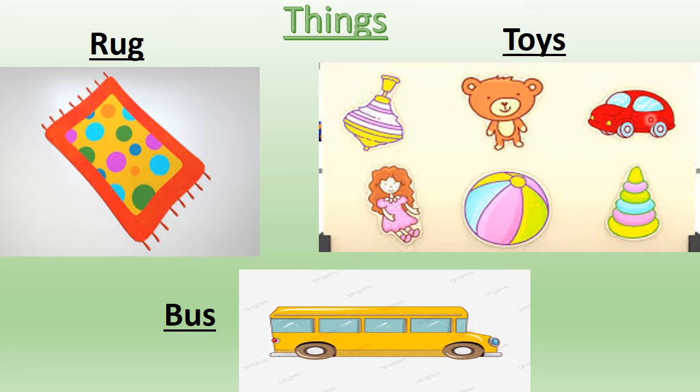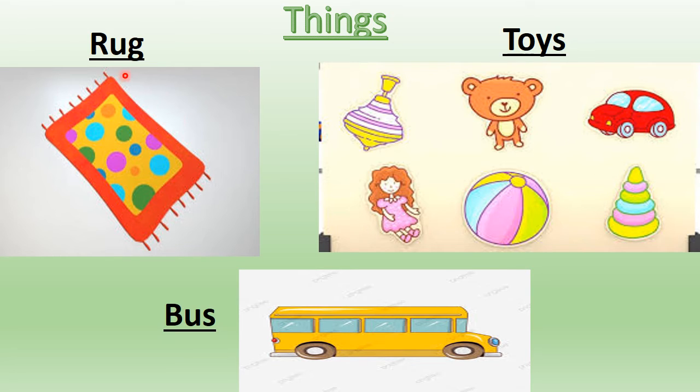For example, these are so many toys. This teddy bear, this toy car, this cone, this ball, this doll. All these are toys, and all these are non-living things. They cannot breathe. They cannot grow on their own. So these come in the heading of things. They are actually non-living things.